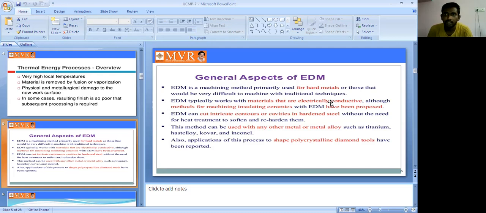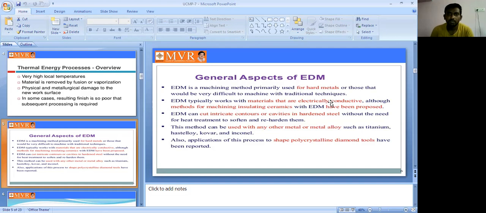That's why we use EDM. In EDM we do not see these drawbacks in the material, so we can get the output perfectly. We also get a good surface finish, good accuracy, and exact tool dimensions in this process.